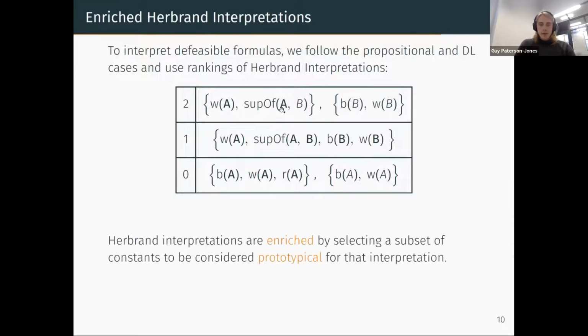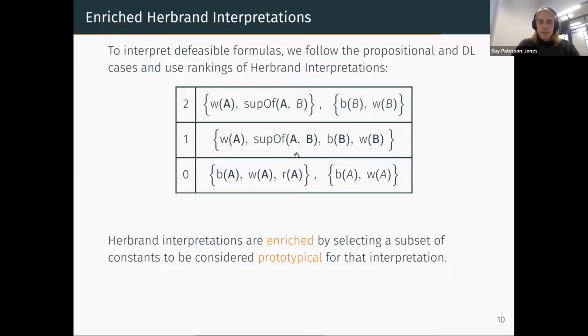And you'll see that I've bolded some of these individuals. So this is, I guess, a difference between our semantics and the description logic or propositional cases of the KLM framework. We enrich these Herbrand interpretations by selecting a subset of constants or individuals to be considered prototypical. So in each world, you have a number of individuals, and some of them are marked as being typical.